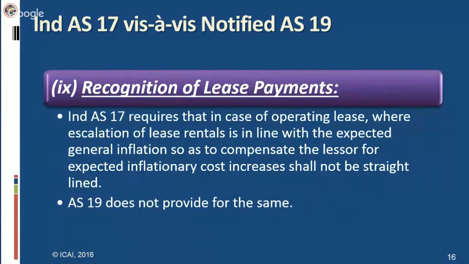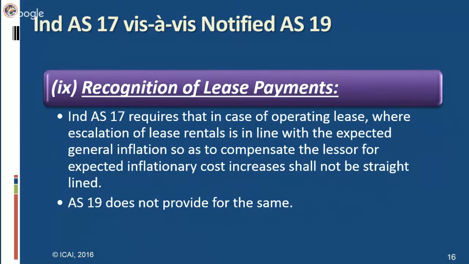Next difference is recognition of lease payments. Ind AS 17 requires that in case of operating lease where escalation of lease rentals is in line with the expected general inflation, so as to compensate the lessor for expected inflationary costs, increases shall not be straight line.